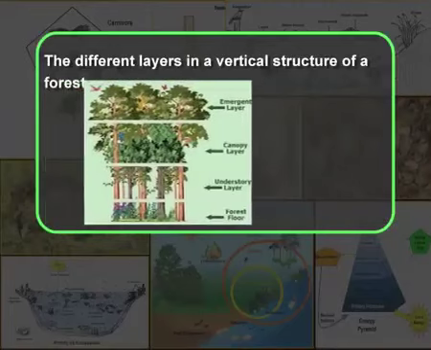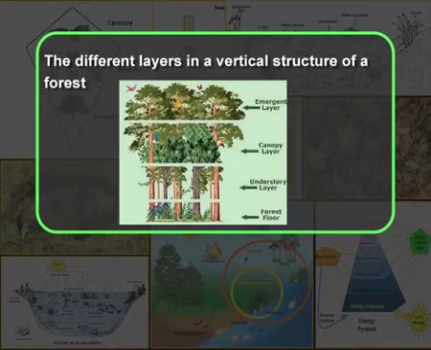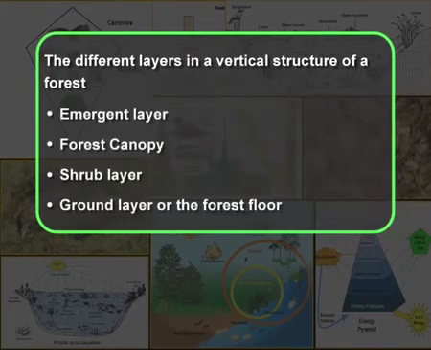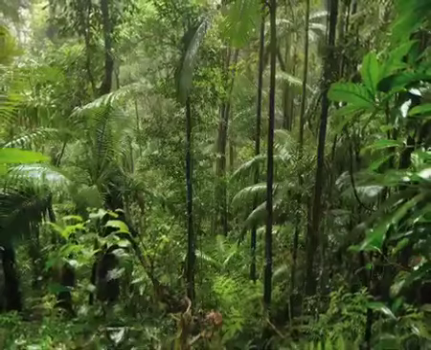I have just told you that the forest is divided vertically into different layers. So, what are these different layers? The different layers in a vertical structure of a forest are emergent layer, forest canopy, shrub layer, ground layer or the forest floor. Let me talk about each layer one by one.